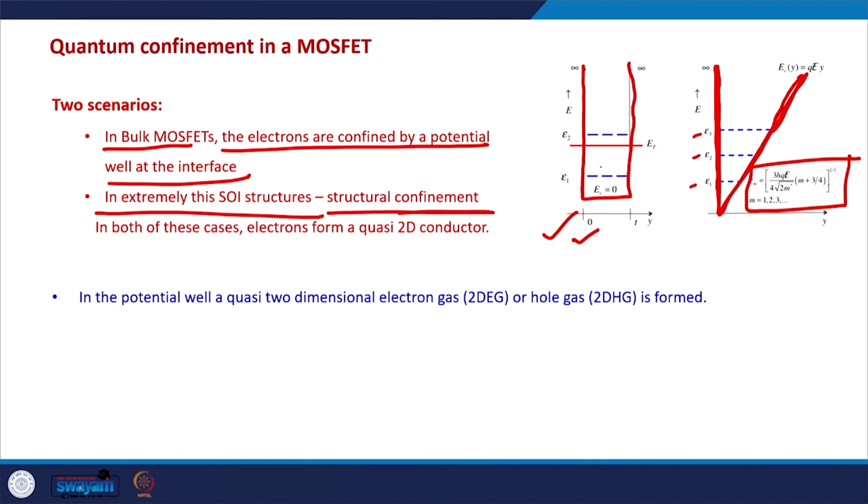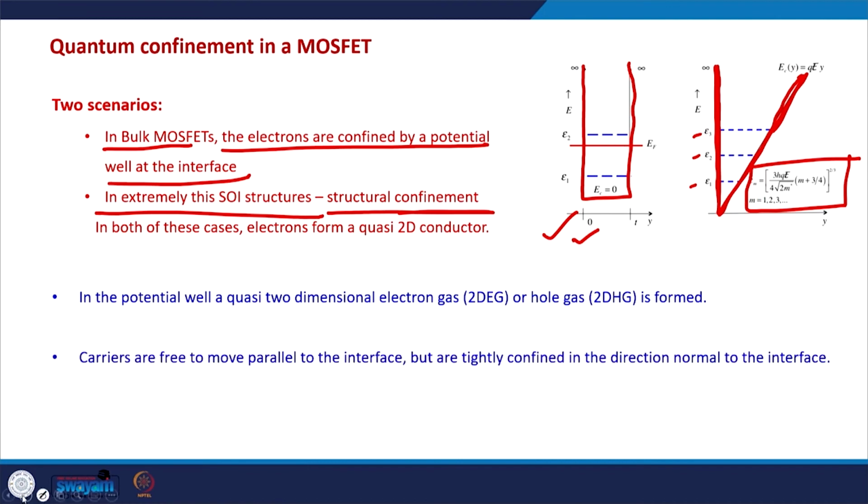This we already know, these various energy levels. So, in these potential wells, the electrons and holes will behave like quasi 2D electron gas or quasi 2D hole gas, which means they are free to move in two directions.